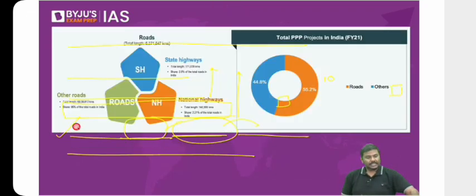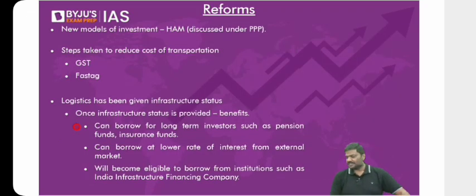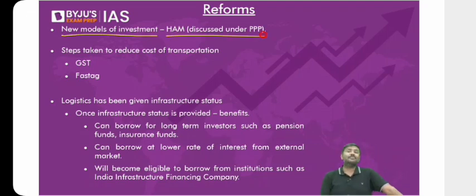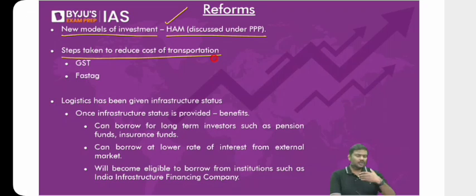Done? Now let me discuss the reforms. After that, we'll take a break. Let me discuss the reforms first. First reform, new models of investment are being promoted by the government now. For example, HAM model. Did we discuss HAM model yesterday? HAM, hybrid annuity model. And I told you specifically, HAM model is very famous in case of road construction in India. So new models of investment such as HAM model are being used by the Ministry of Roadways, Transportation and Highways to promote road infrastructure. To reduce the cost of logistics and transportation, government has also implemented various reforms.